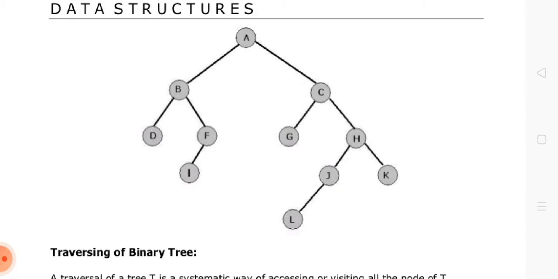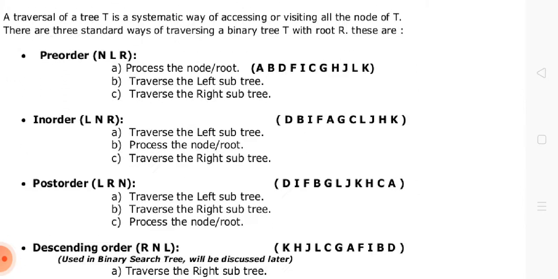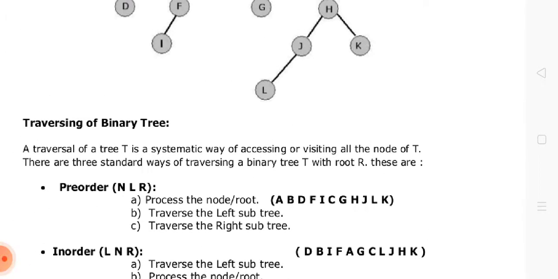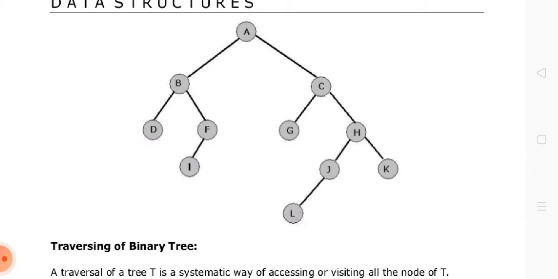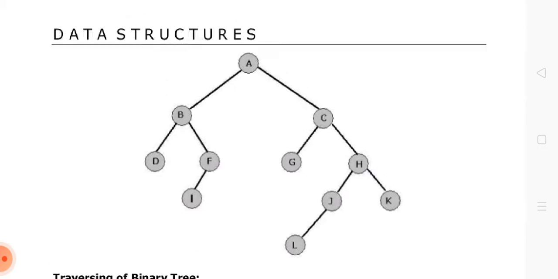Okay, now don't process F because it is the parent for I, which is the left part. So come to the left. Now after processing I, you have to come to the right, but in this case we don't have any right of F. So after processing I, now look at this, you will have D and then I in post order traversal, and then you will process I. After the I, you will get F because in this case F has no right.